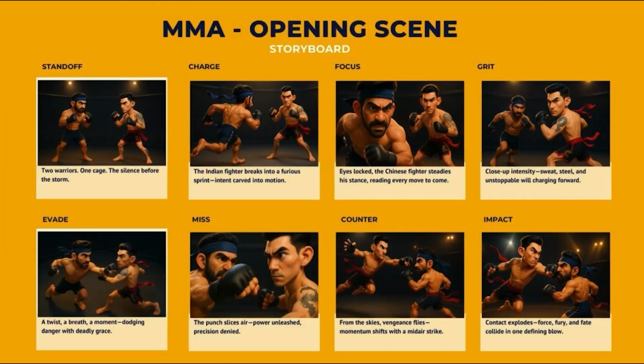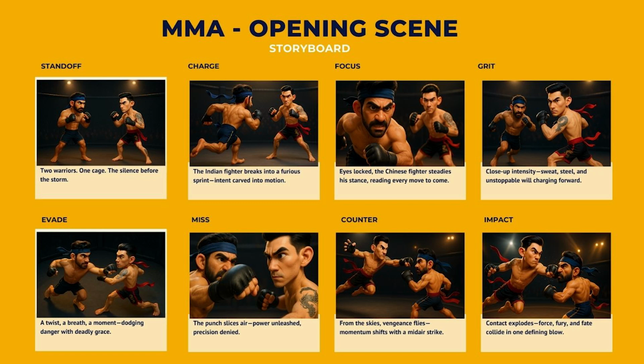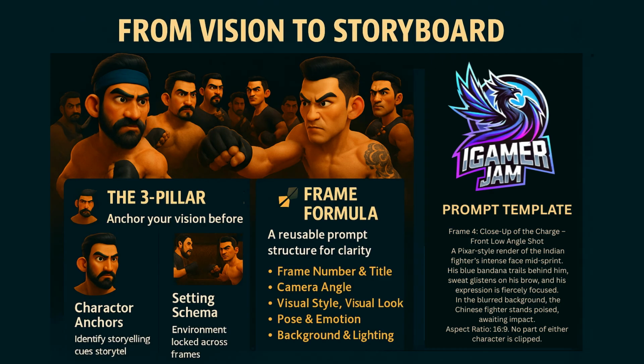What you're seeing right now is frame 8, the final moment of an entire 8-shot fight scene I built in under an hour. And in this video, I'm going to show you exactly how I did it, step by step, so you can adapt this workflow whether you are a solo creator, a game director, or a professional artist looking to supercharge your process.